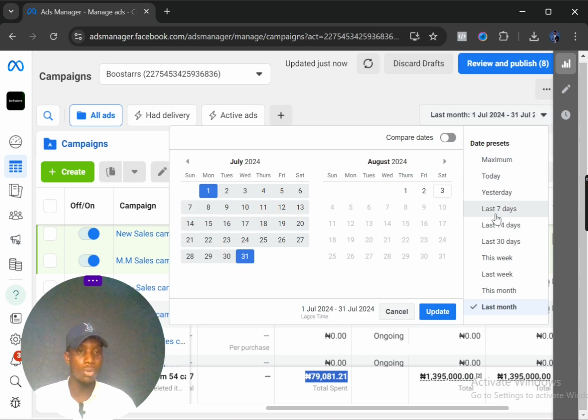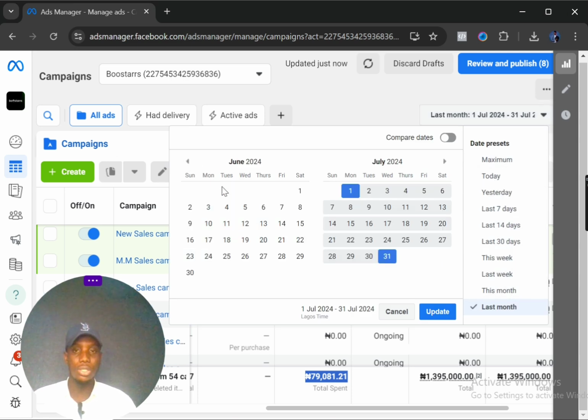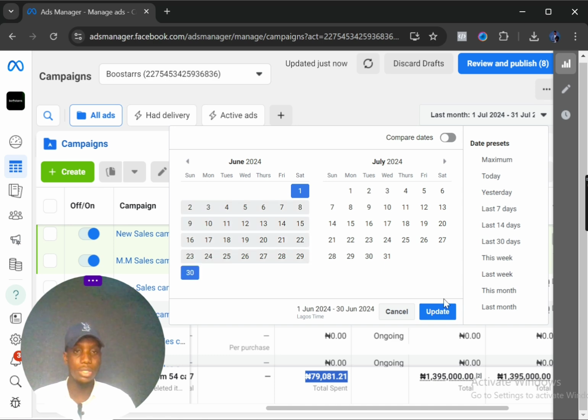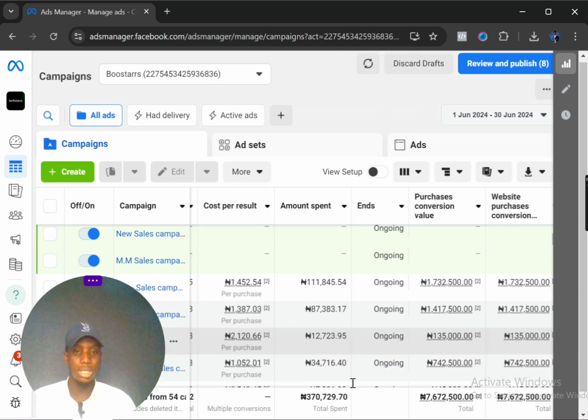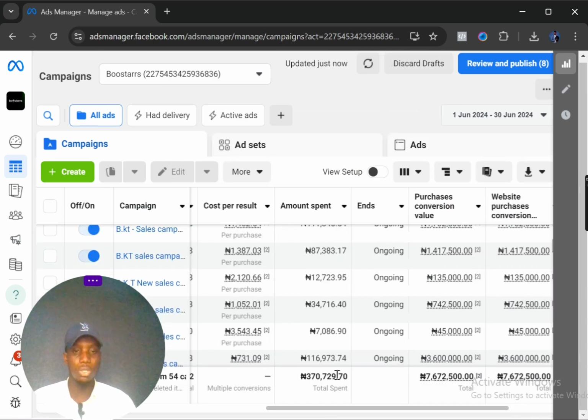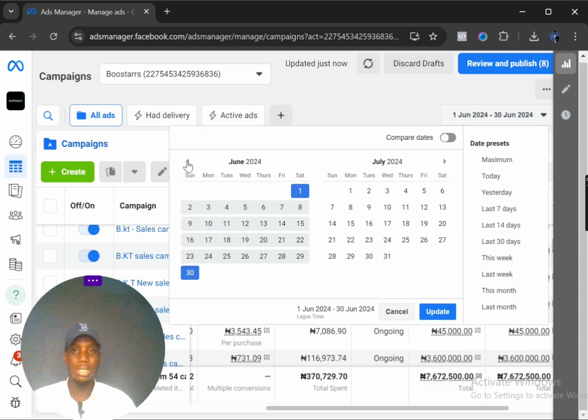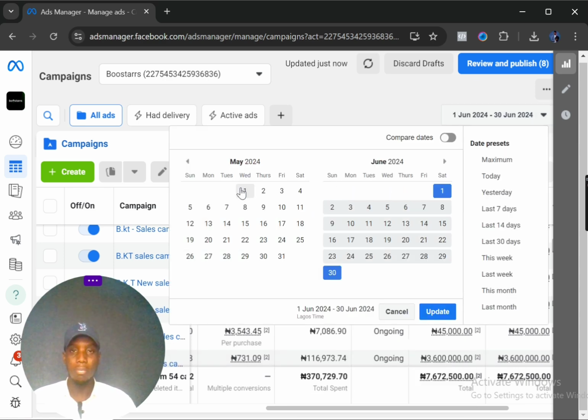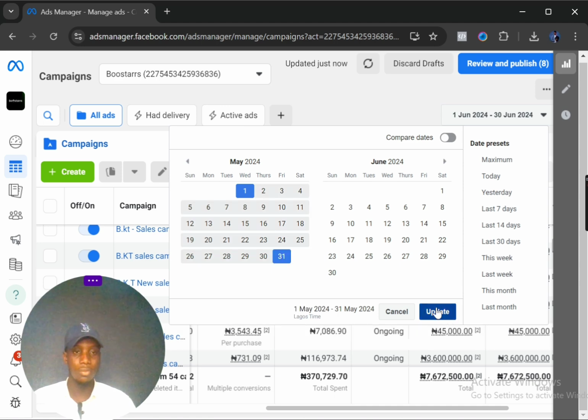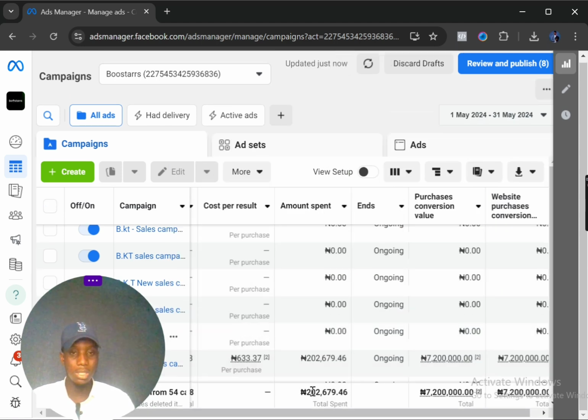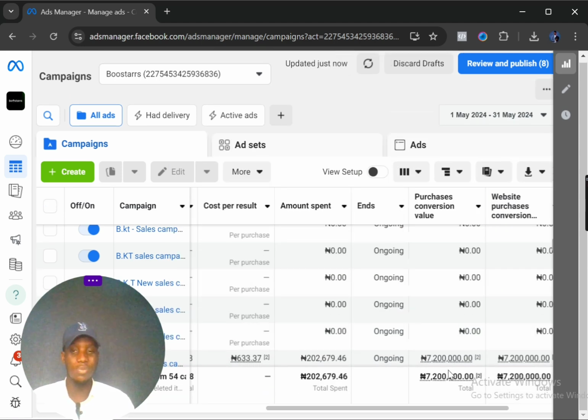If we look at the month of, let's look at not July now, let's look at June. If you look at June and we update it, you see that for June now we spent a total of 370,000, and look at how much was generated. Let's look at May. See that for May now we spent a total of 202,000. Look at how much was generated. So this just gives you an idea. There is nothing here to fake.